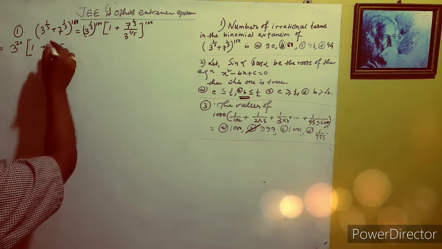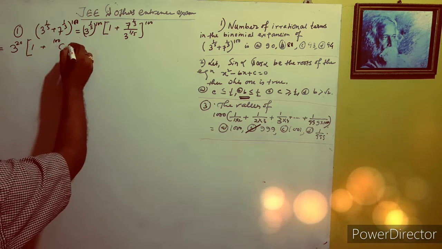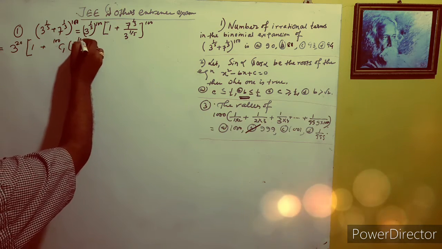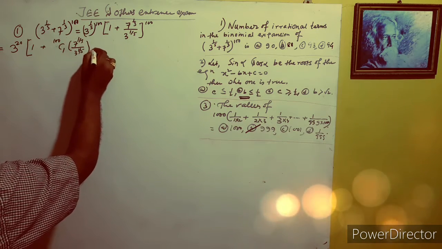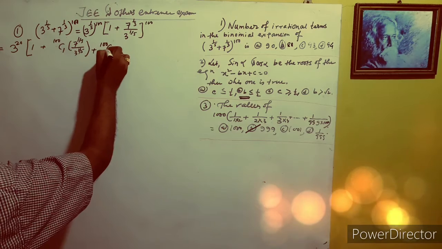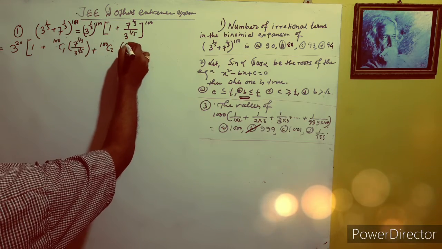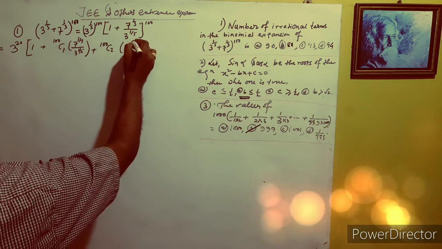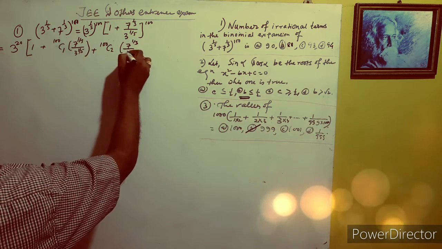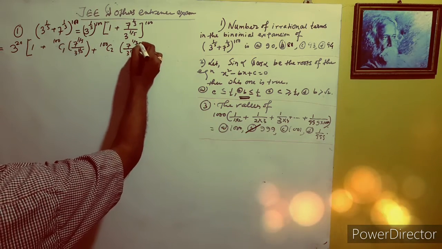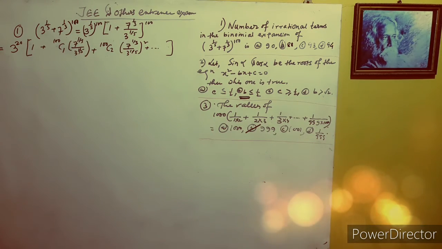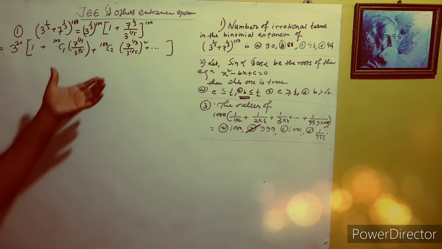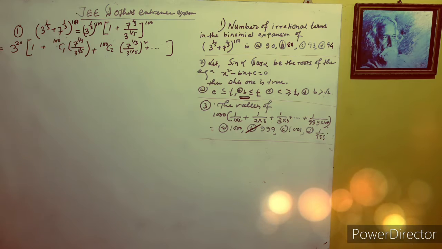Here n is 100: 100C1 times 7 to the power 1/3 by 3 to the power 1/5, plus 100C2 times 7 to the power 1 by 3 by 3 to the power 1 by 5, whole squared. And this is the number of terms. Here the power is a positive integer, that is 100. So the number of terms of this expansion is 101.